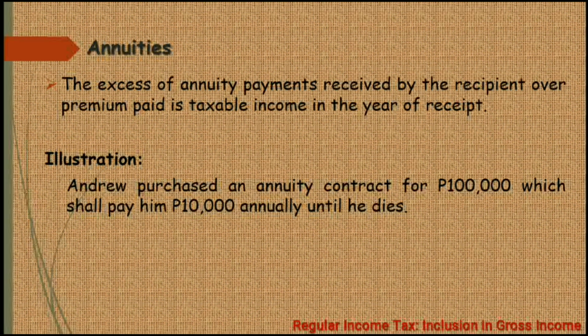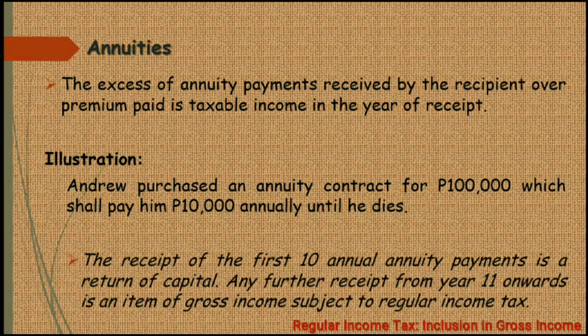In this case, class, yung first 10 annuity payments na natanggap ni Andrew is going to be considered as a return of capital. Again, yung first 10 annuity payments na natanggap niya is a return of capital. So 10,000 times 10, that is equal to 100,000 pesos, which is also the worth of the annuity contract.